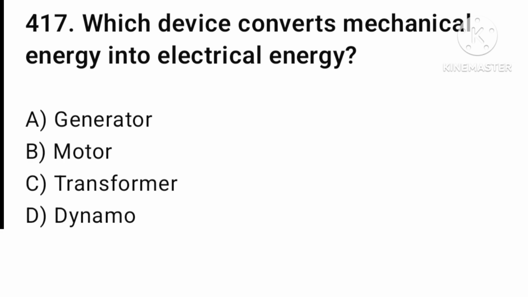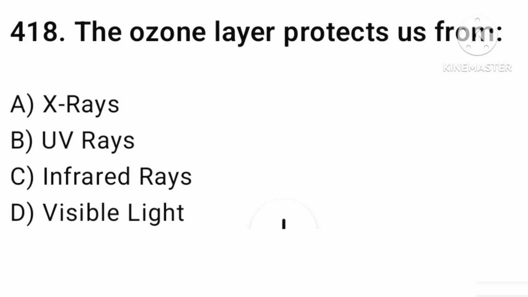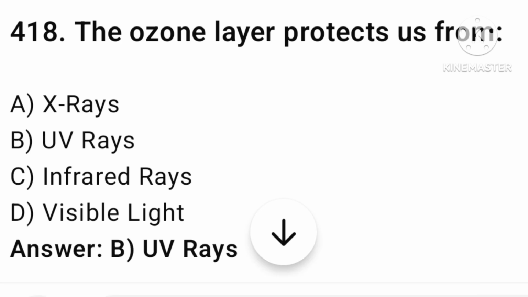Question. Which device converts mechanical energy into electric energy? Generator, motor, transformer, or dynamo? The answer is option number A, generator. The next question. The ozone layer protects us from X-rays, UV rays, infrared, or visible light? So guys, the answer is option number B, UV rays. Let's find the next question.